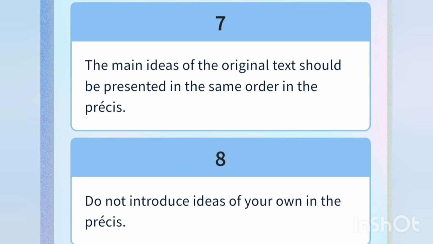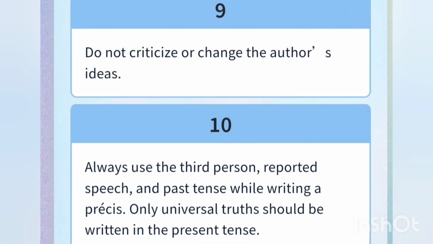Number 7, the main ideas of the original text should be presented in the same order in the precis. Number 8, do not introduce ideas of your own in the precis. Number 9, do not criticize or change the author's ideas. Number 10, always use the third person, reported speech and past tense while writing a précis. Only universal truths should be written in the present tense.